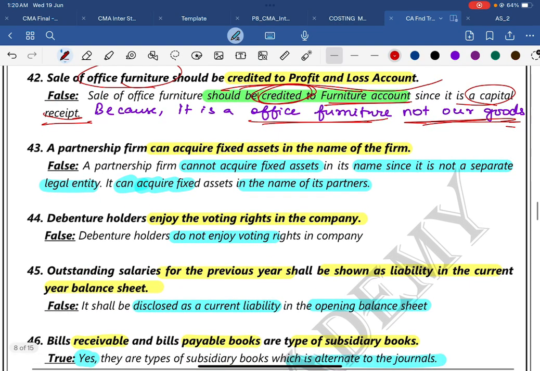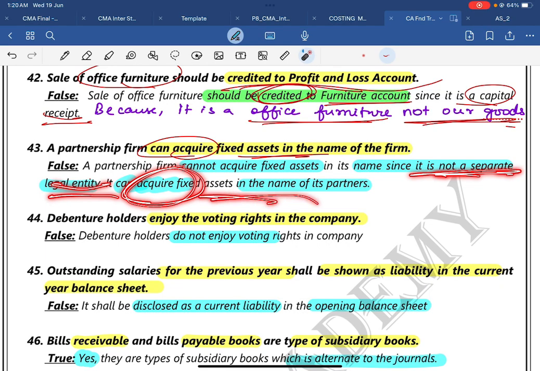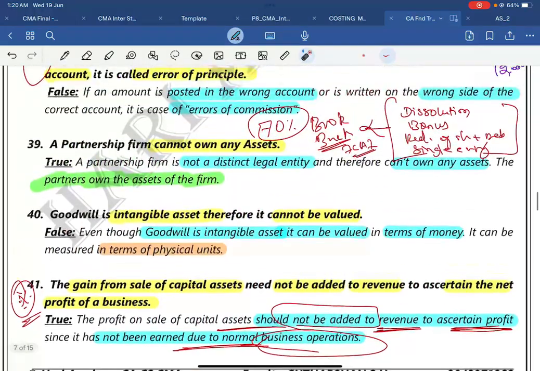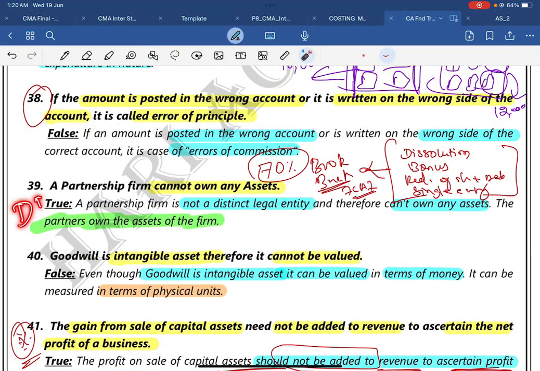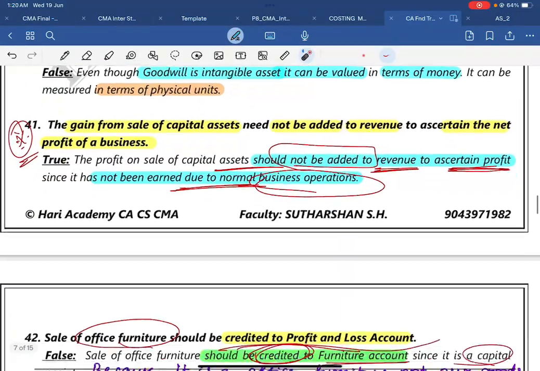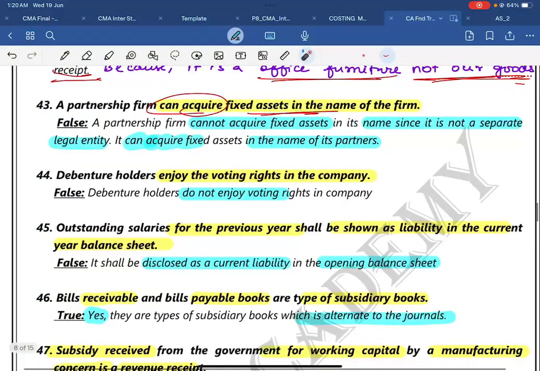Then 43. A partnership firm can acquire a fixed asset in the name of the firm. That's the reverse question here. No, false. A partnership firm cannot acquire any fixed assets in its name, since it is not a separate legal entity. It can acquire fixed assets in the name of the partners. This was an indirect speech. This question was a direct speech. Whether you need to write it in direct speech or indirect speech, you can easily write it. The answer is up to you. Refer to any two and you can write it.